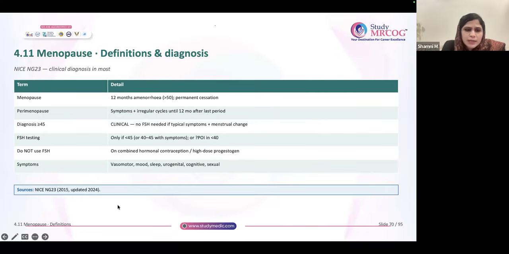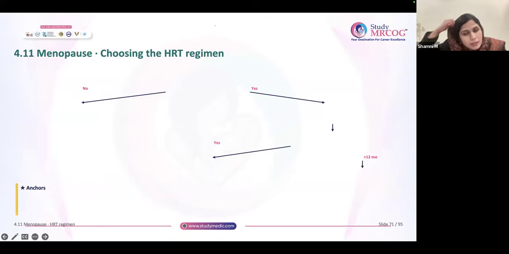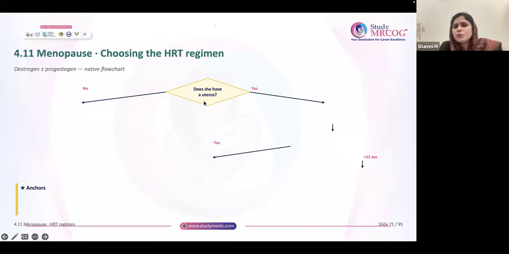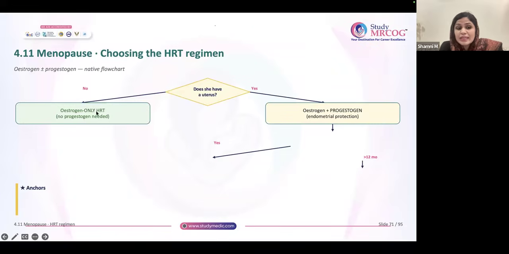In menopause, generally they complain of vasomotor symptoms, mood disorders, sleep disturbance, urogenital symptoms, sexual dysfunction, and cognitive dysfunction. These are the usual symptoms. So how are you going to choose the HRT regime? This is important. For menopausal or perimenopausal women, how are you going to choose? Okay, let us see. Does she have a uterus or not? If she does not have a uterus, only estrogen-alone HRT is needed, no need for progesterone. No uterus means estrogen only. No confusion.